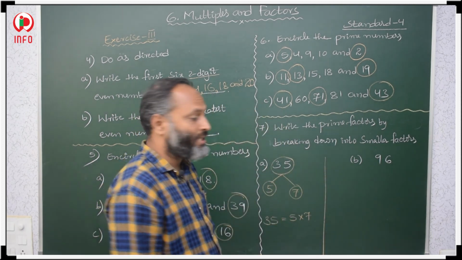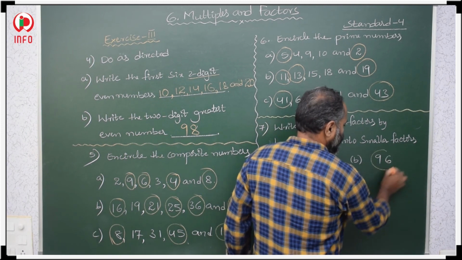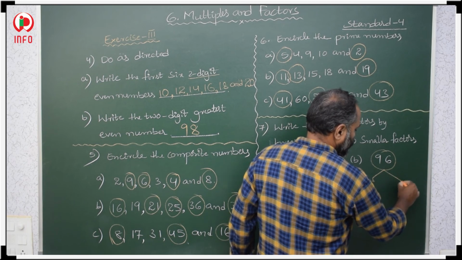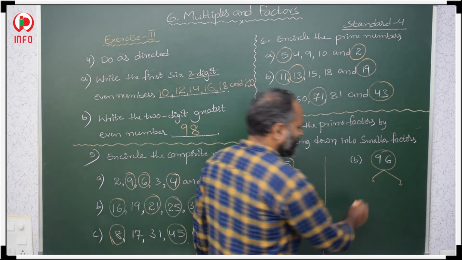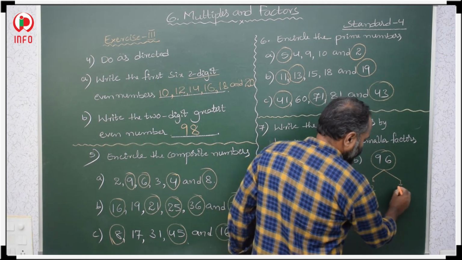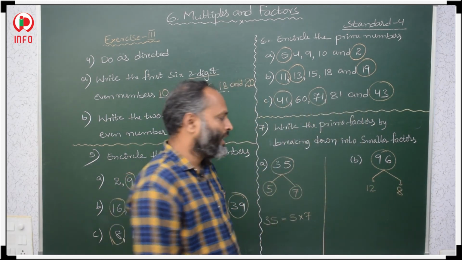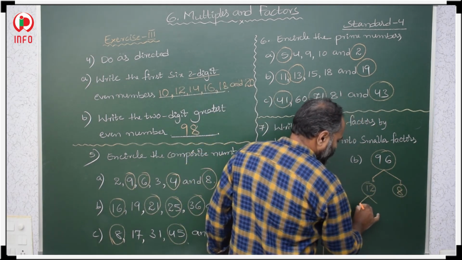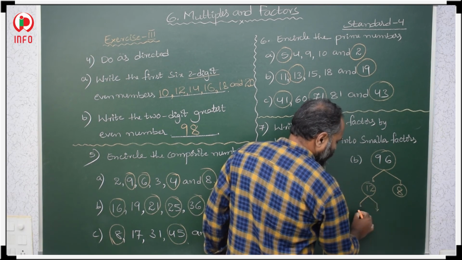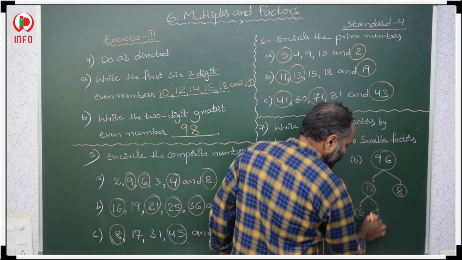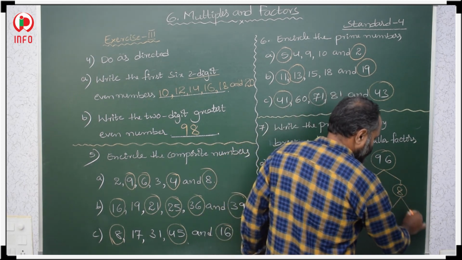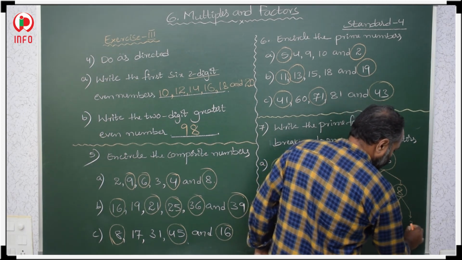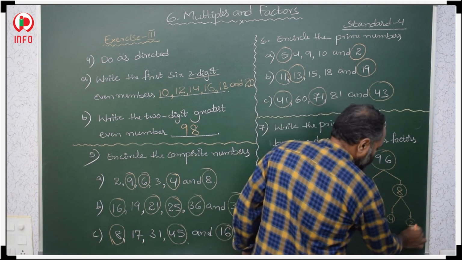Now 96. How to break this 96? 12 8s are 96. So then again break this 12. How? 4 3s are 12. Again break this 8. That is 4 2s are 8. So these two are prime numbers.